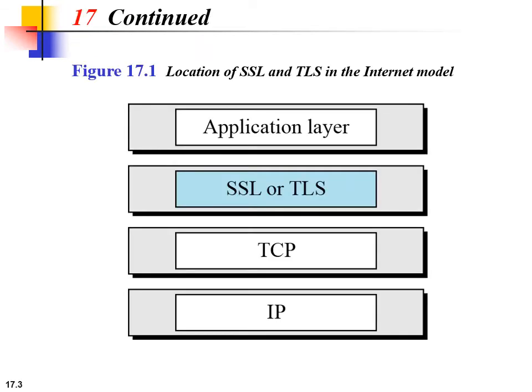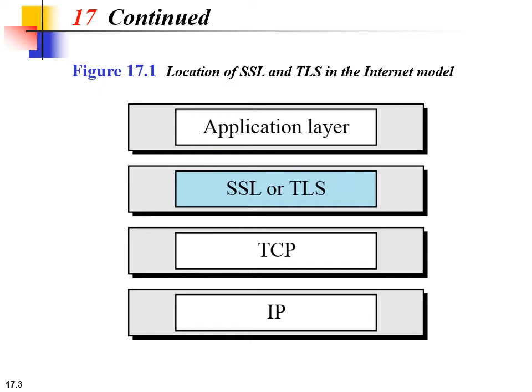Location of SSL and TLS in the internet model. As you can see in this figure, SSL or TLS lies between the transport layer and application layer. The main idea of this protocol is to provide security services for all transactions happening on the internet.